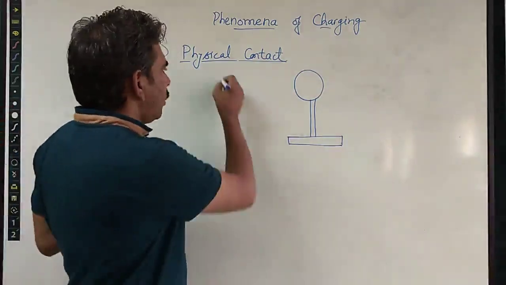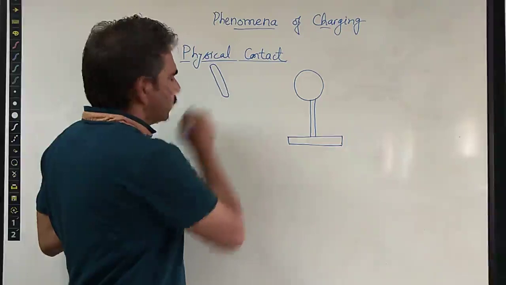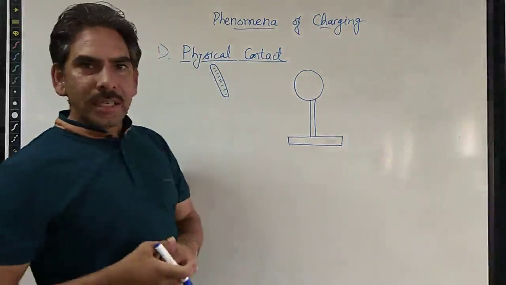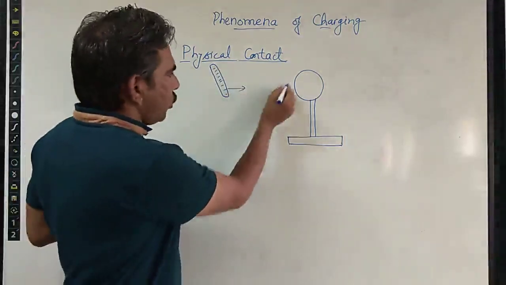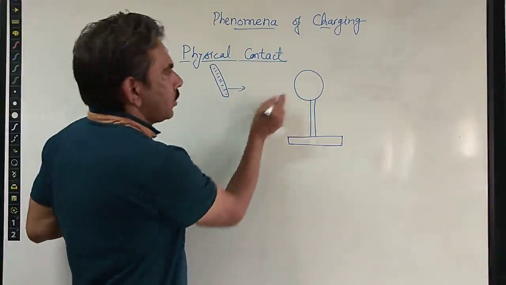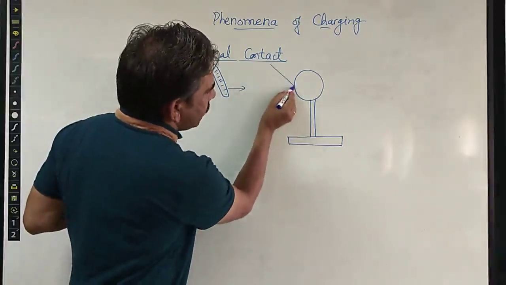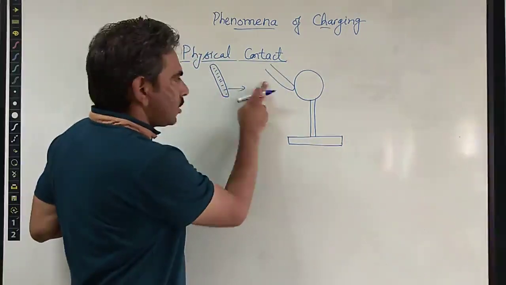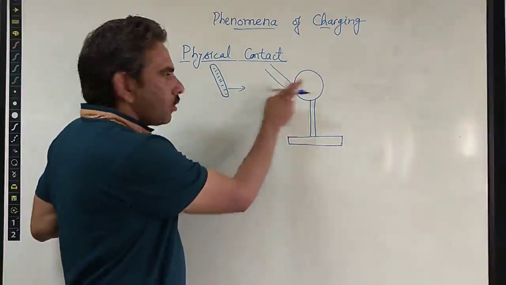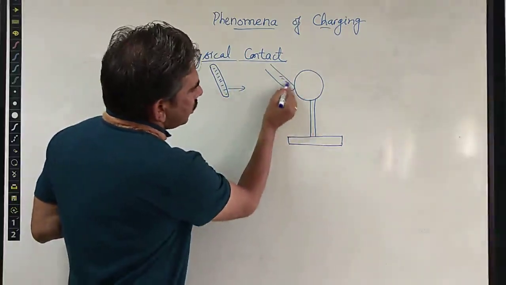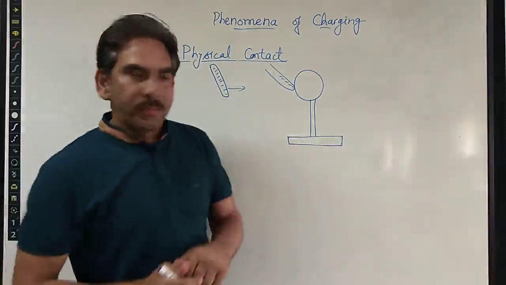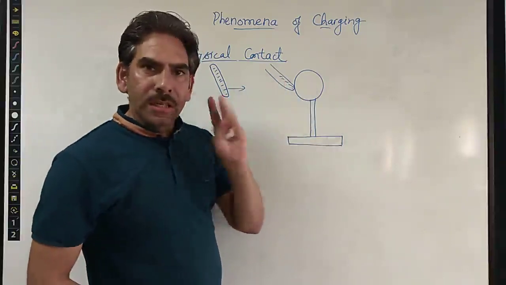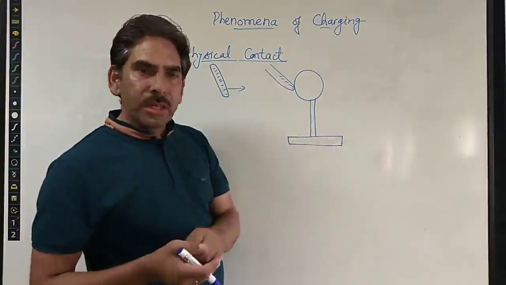Now we take a rod which carries negative charge on it. We place this rod close to the uncharged metallic conductor, in physical contact with it, just like this. Suppose that this rod carrying the negative charge is in contact with the metallic conductor. So what will this negative charge do? Because of physical contact, it will try to go to the conductor, because this rod wants to be neutral.